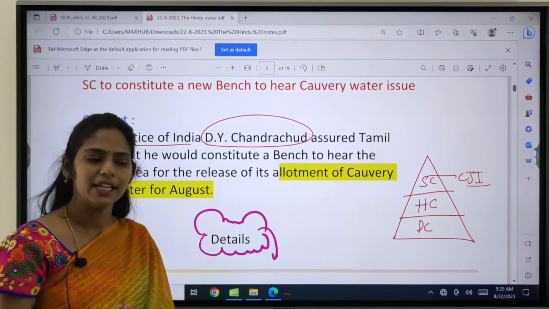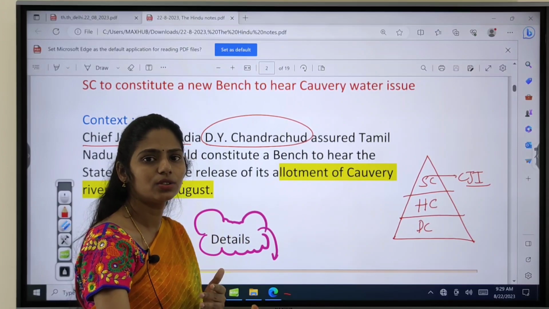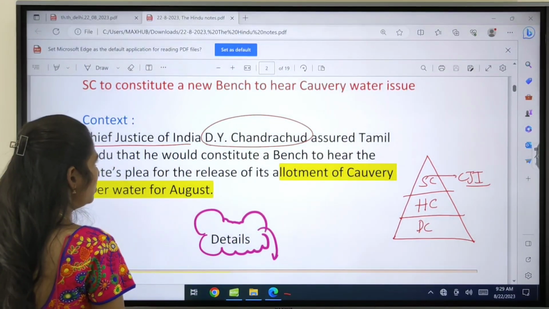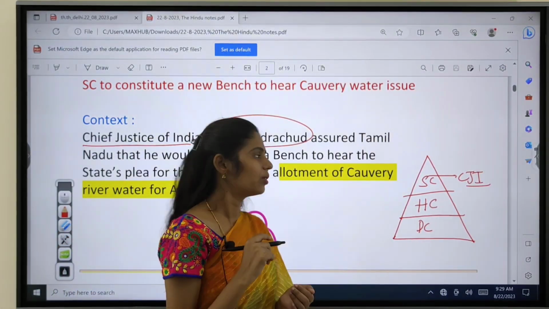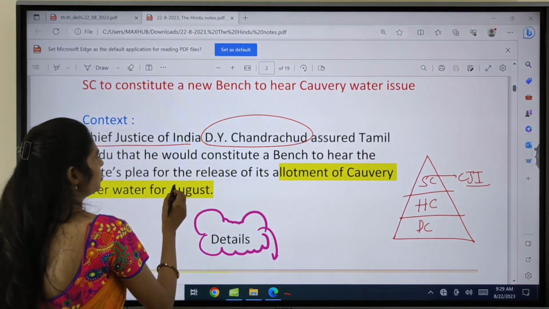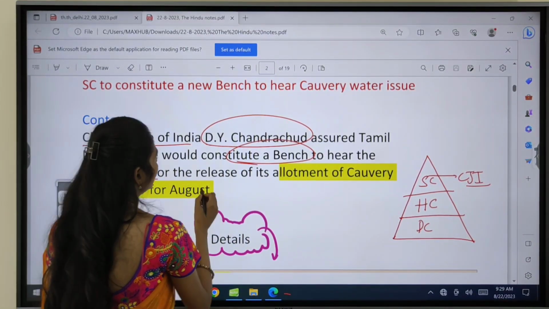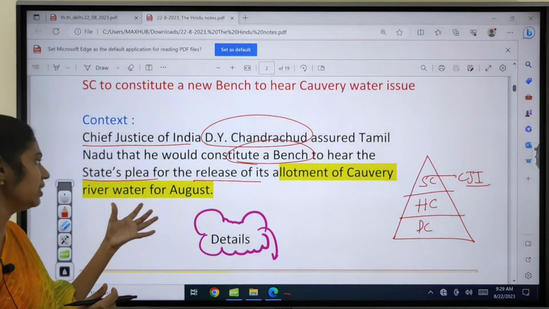Here the case went to the Supreme Court. Tamil Nadu filed a petition regarding the release of water from Karnataka to Tamil Nadu, regarding the river Kaveri. The Chief Justice of India assured Tamil Nadu that a bench will be constituted, and this bench will look into the Kaveri water issue in about the next month.